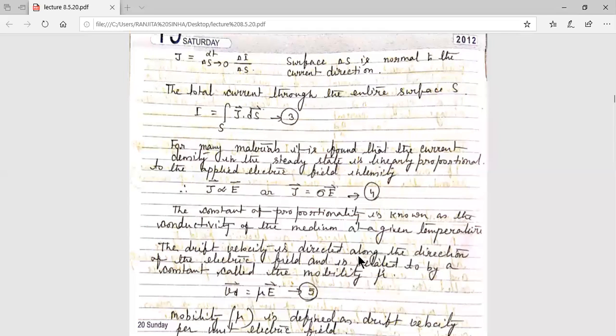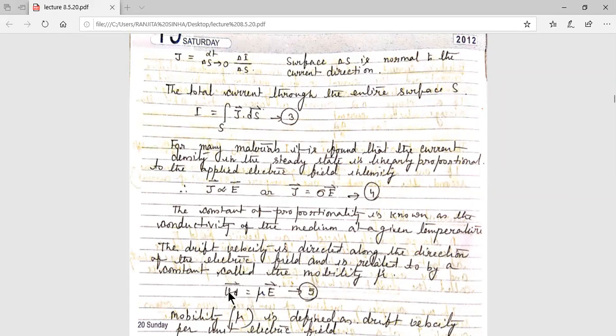Now the drift velocity is directed along the direction of the electric field. So what is the direction of the drift velocity? Along the direction of the electric field. And it is related to a constant called the mobility, mu.